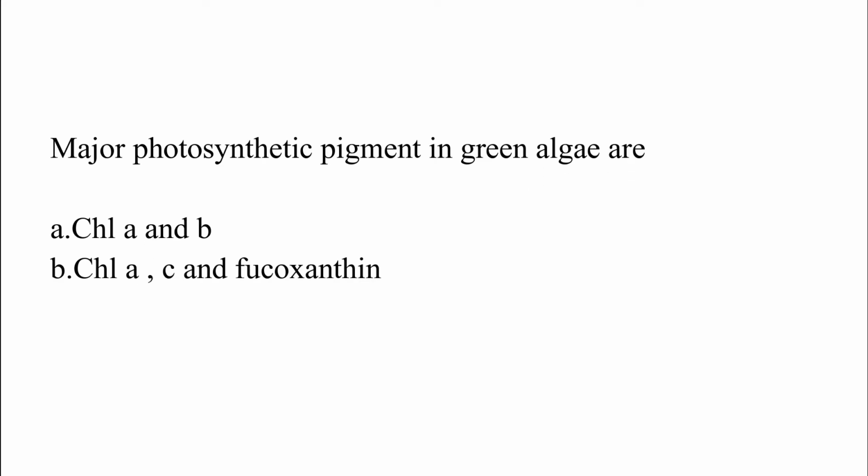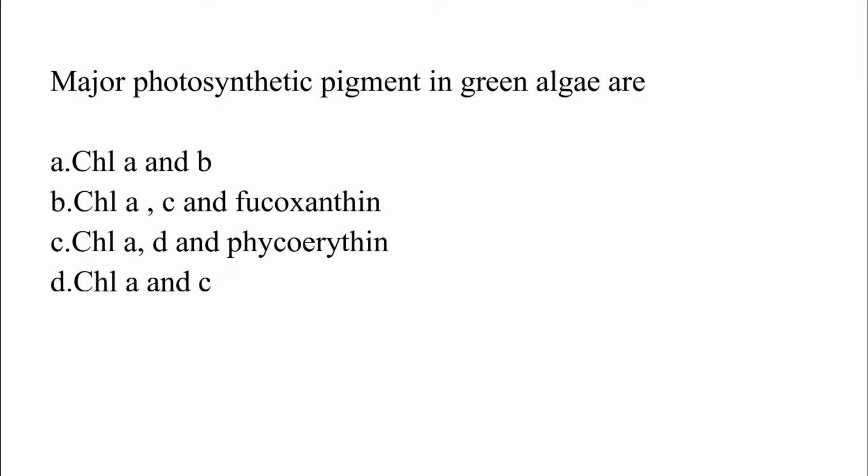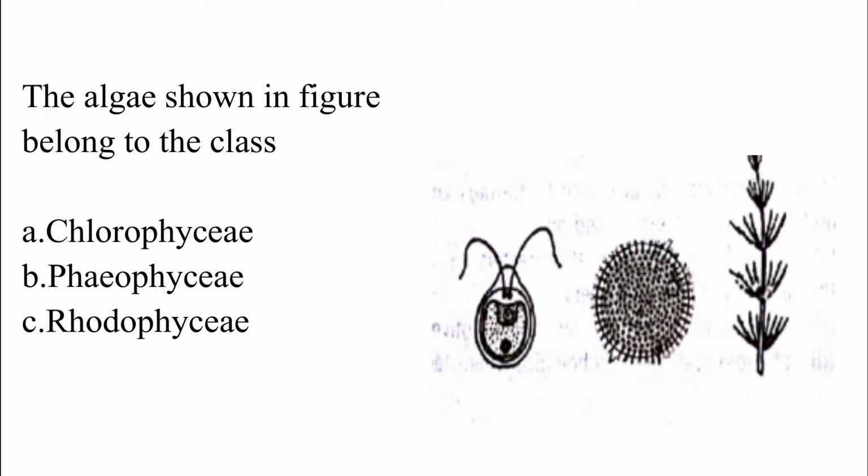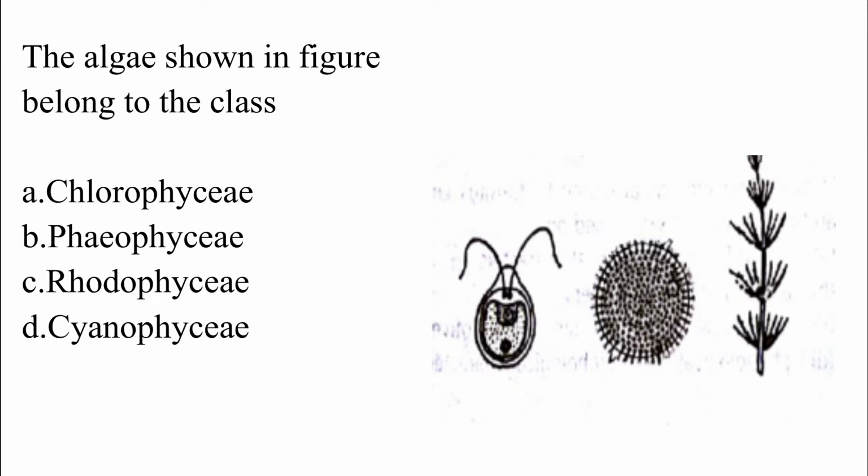Major photosynthetic pigments in green algae are: option A, chlorophyll A and B; option B, chlorophyll A, C and fucoxanthin; option C, chlorophyll A, D and phycoerythrin; option D, chlorophyll A and C. The correct answer is option A, which is chlorophyll A and B. The algae shown in the figure belong to the class: option A, Chlorophyceae; option B, Phaeophyceae; option C, Rhodophyceae; option D, Cyanophyceae. The correct answer is option A, which is Chlorophyceae.